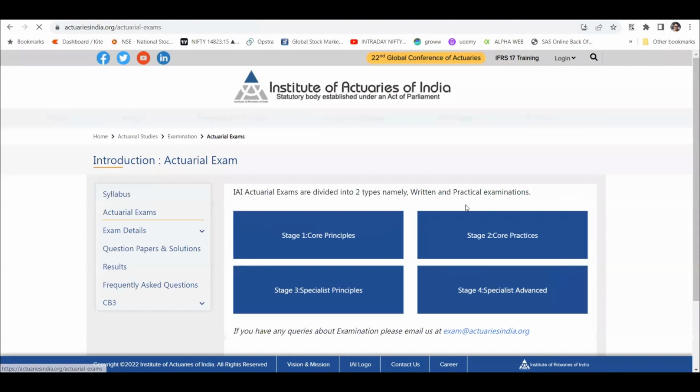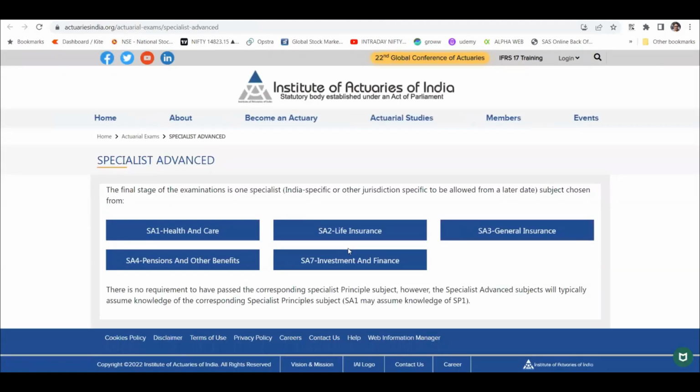So here you need to select 2 papers, and finally in the last section, you need to clear 1 paper. So SA1 or SA2 or SA7; this is related to SP5 and SP6, right? General insurance is related to SP7 and SP8. SA2 is kind of related to SP2. So you need to clear any 1 paper out of this. That means the total number of papers is 13.